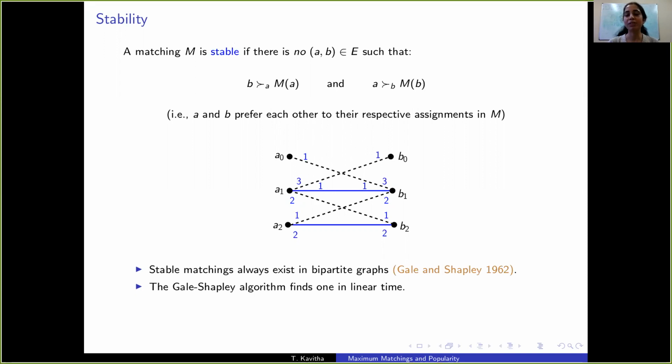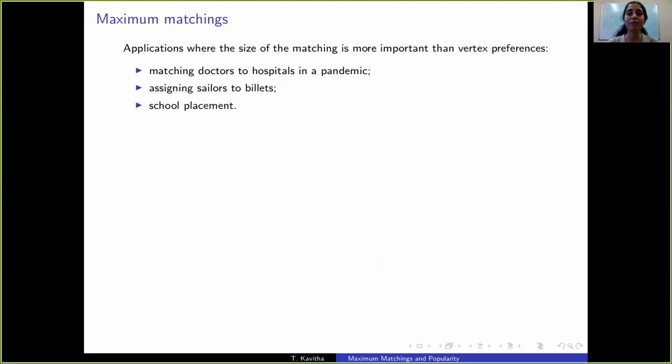There could be exponentially many stable matchings in a marriage instance. However, all of them have the same size, and a stable matching need not have maximum size. In this example, there is a size 3 matching. However, it's not stable. There are many applications where the size of the matching is of primary importance. That is, the size is more important than vertex preferences. Such applications include matching doctors to hospitals in a pandemic, assigning sailors to billets, and the school placement problem.